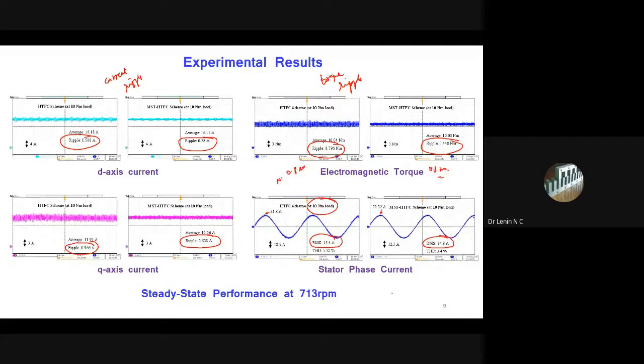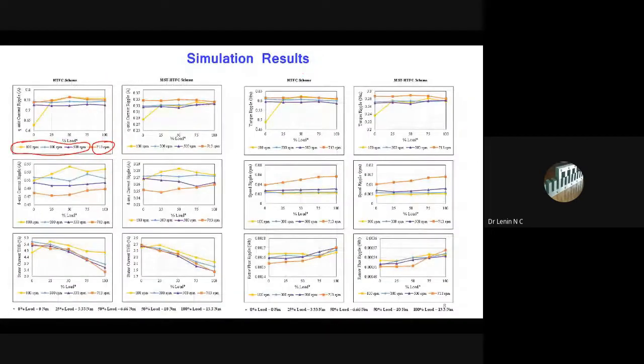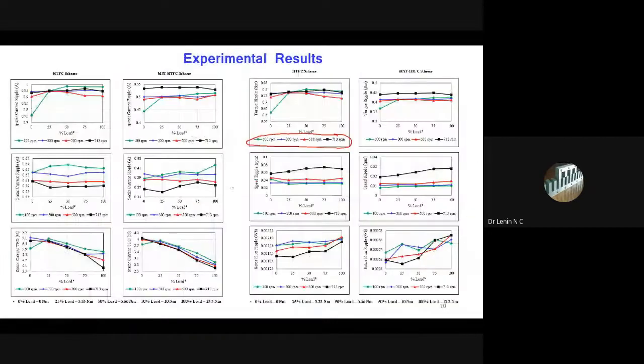And if you see the total harmonic distortion, it is 5.32 here and 3.2 here. These are the other results, which are satisfied for different speed conditions. This is the simulation platform we did, and the same platform we used for the experiment also.